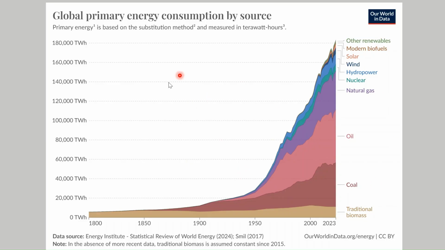This graph represents the global primary energy consumption by source, and it is taken from the website Our World in Data. On the right-hand side, we can see the different energy resources. We have traditional biomass, which is utilized since 1800, then coal, utilized since 1850, and then from 1925 or so we have the use of oil, and then natural gas.